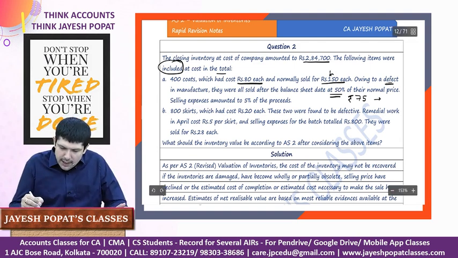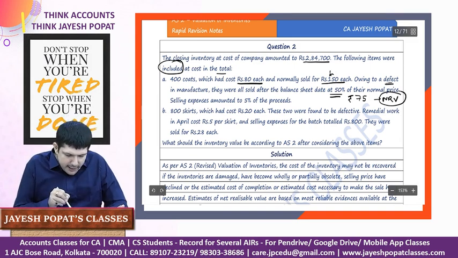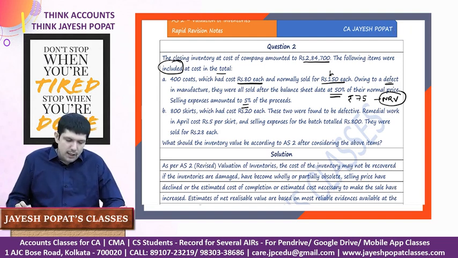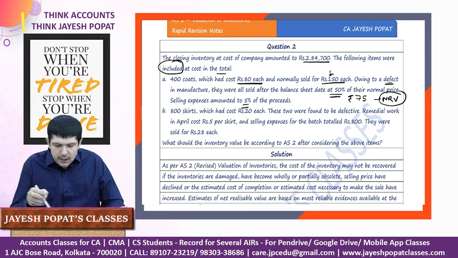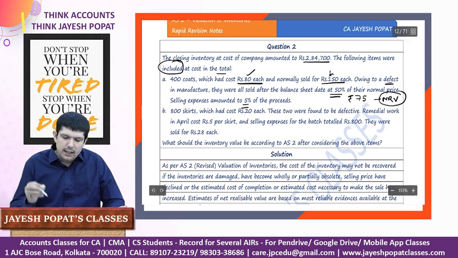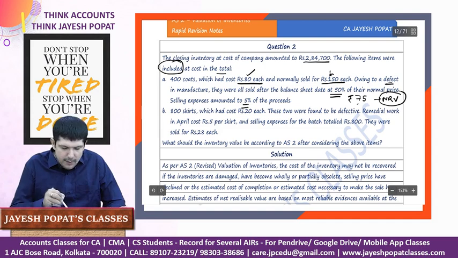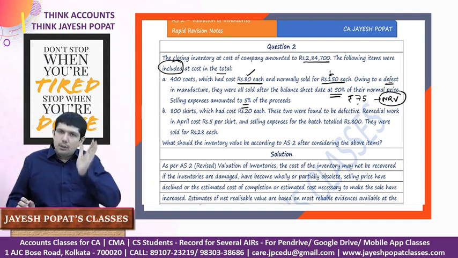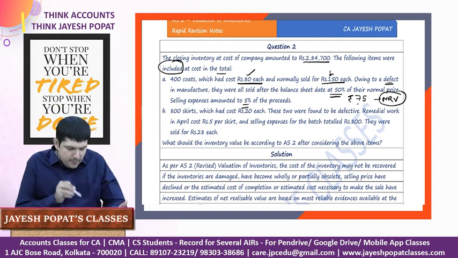So we can call this the NRV, because after the year end this has been sold at 75. Selling expenses amounted to 5% of the proceeds, so 75 into 5% will be the selling expenses per unit. So how do we deal with it? It's very evident that the cost is 80 whereas the NRV is 75 minus 5% of expenses. So we'll say cost or NRV, whichever is lower, and it will be valued at NRV.